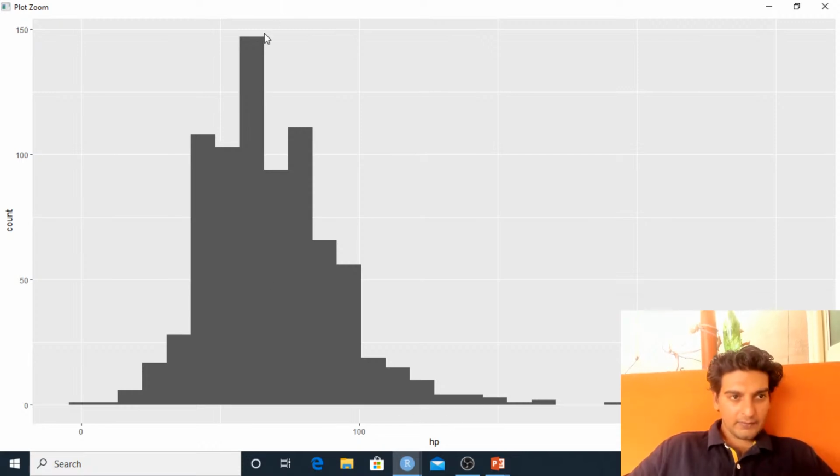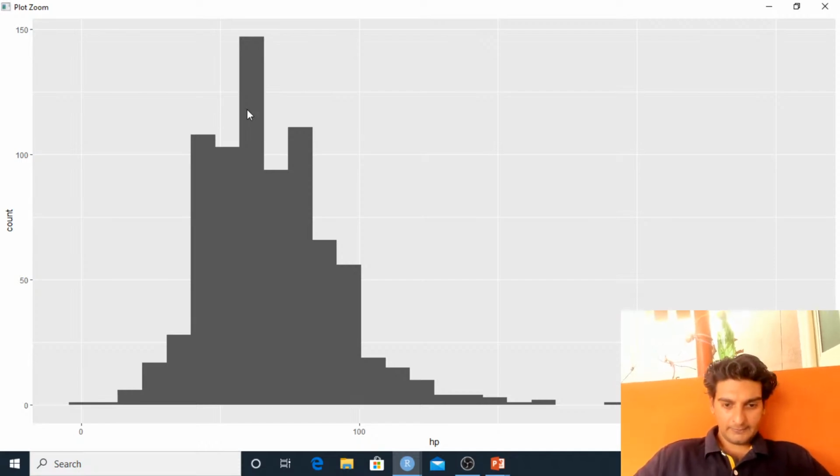As you guys see, this count is for the number of Pokemons present. We have close to maybe 140 Pokemons whose HP would be around 60, right? And similarly, there would be around 55 odd Pokemons whose HP would be close to 100. And there are very few Pokemon. So maybe there are just 2 or 3 Pokemons whose HP is greater than 200.